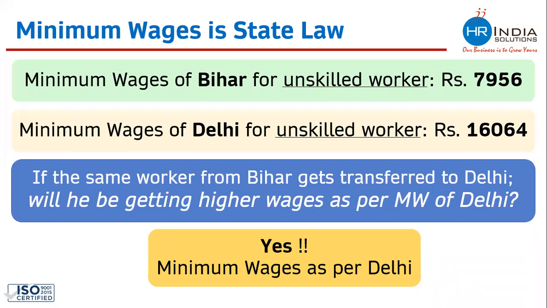Correct, because of the government. Because government has decided higher minimum wages in Delhi, which is decided on the basis of various factors which we have seen, location, cost of living. So you all are right. Yes, this person would be getting higher minimum wages in Delhi because minimum wages of Delhi is high.